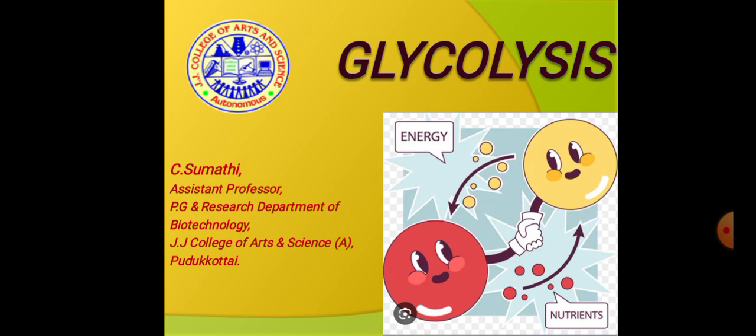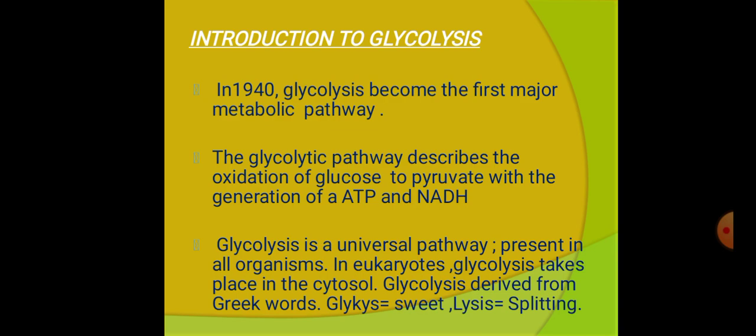Now here we are going to discuss glycolysis. Glyco means carbohydrate or sugar. Lysis means breakdown. So this is the major metabolic pathway. In 1940, glycolysis became the first major metabolic pathway to be understood. Biochemically, the glycolytic pathway means oxidation of glucose to pyruvate with the generation of ATP and NADH molecules.